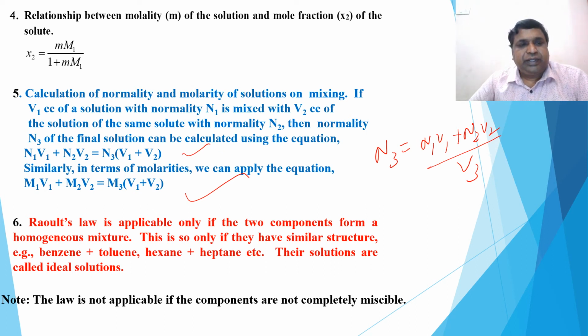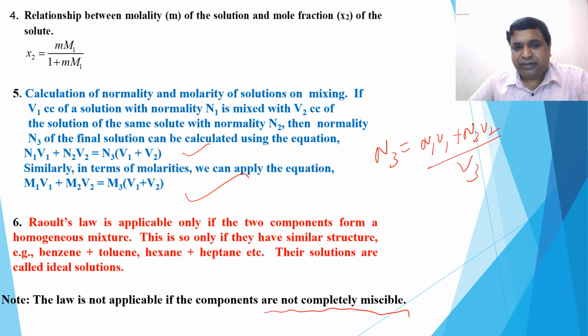Yes. So next is about Raoult's law. Raoult's law is applicable only if the two components are homogeneous. Remember this, I am just highlighting the point. This is so only if they have similar structure, that is benzene toluene. That's why we have taken examples of ideal solution, benzene toluene, hexane heptane. Their solutions are called ideal solutions. So Raoult's law is not applicable to components if they are not completely miscible, that is non-homogeneous or heterogeneous. So it's not applicable to heterogeneous. It's applicable only to homogeneous.